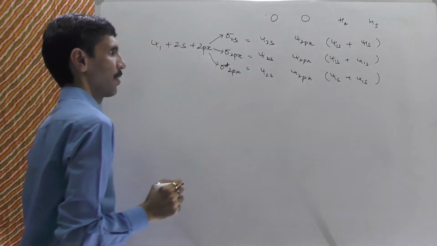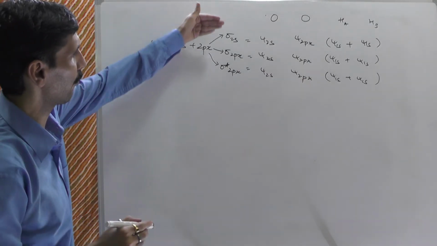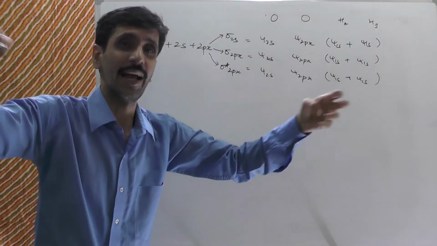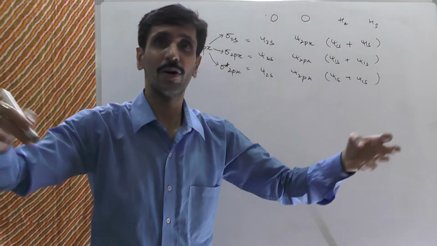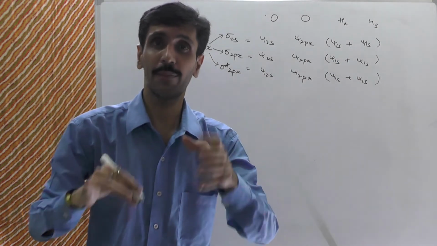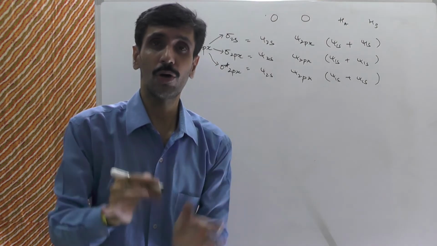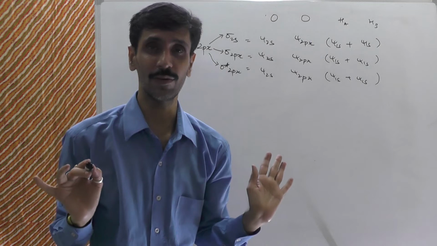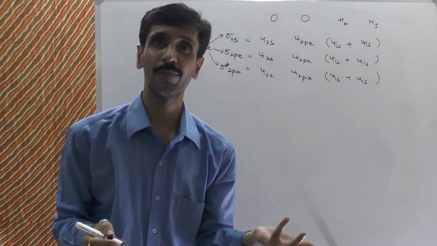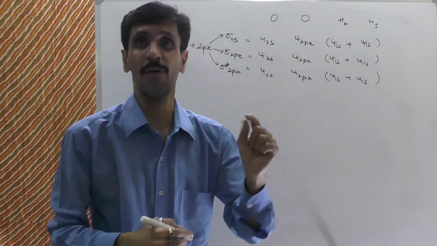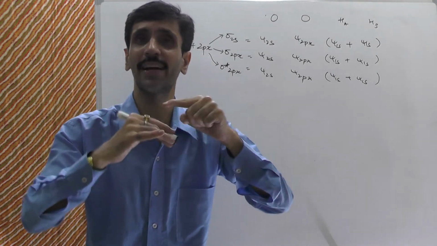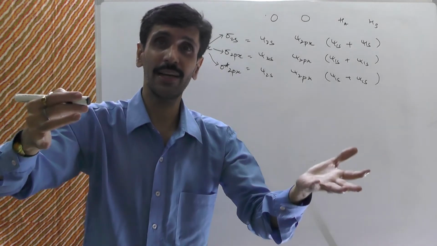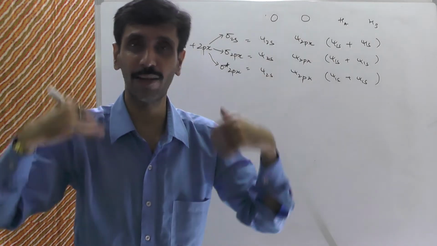Now coming to the signs. Let me tell you a very simple way. I don't want to go into the more technical aspect, and this video will become much longer. I already told you that I make videos from a student's point of view, so that you understand as quickly as possible. And I'll tell you a simple way to remember, so you don't even need to mug up. I'm explaining using logic, because if I go for a technical explanation, it becomes very long, and sometimes it becomes very difficult to grasp also.